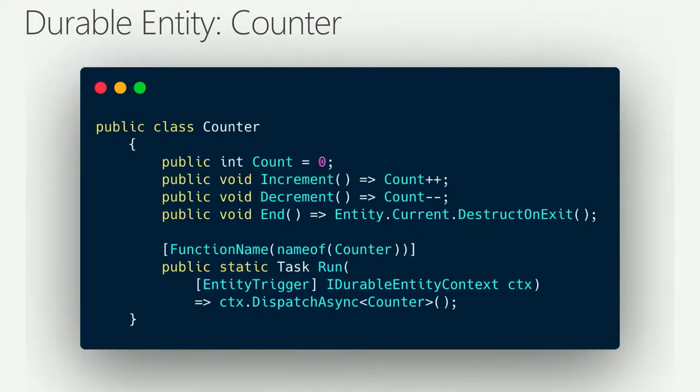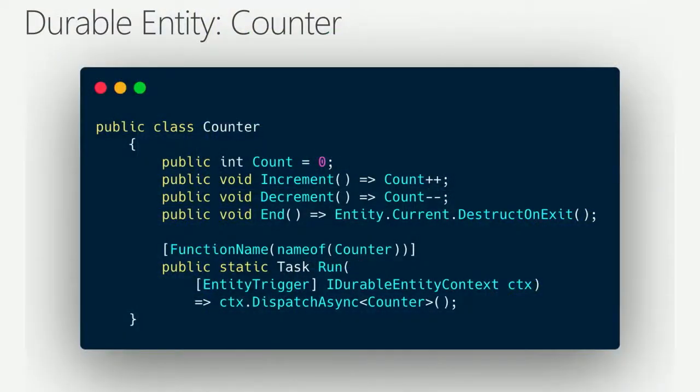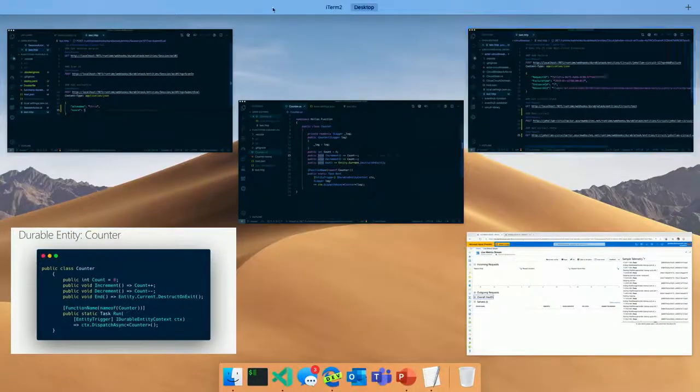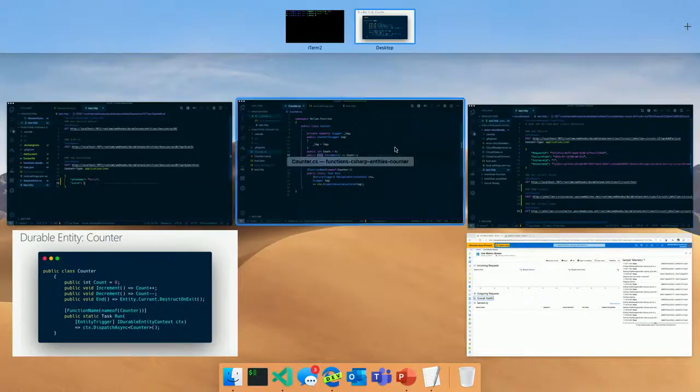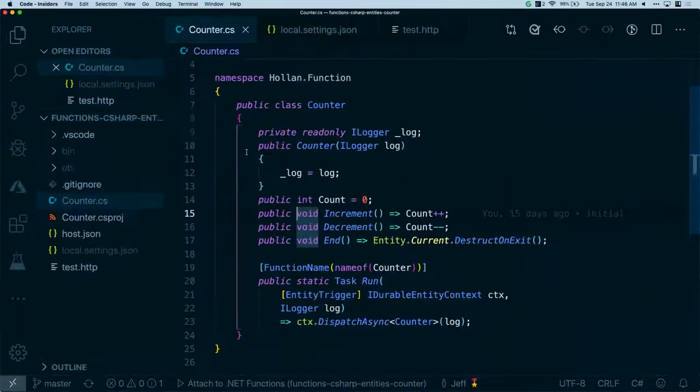In fact, if you've written functions before, the only thing here that might look a little familiar is this line at the bottom, which is like, hey, I have a function, which I'm going to call counter, but all it's saying is map this to a durable entity of class counter. That's the only code I have to write here for a function app. And Azure Functions with durable functions will now turn this into a counter. So let's check that out now. I have here in Visual Studio Code an example of that counter. This is the same counter we were just looking at.